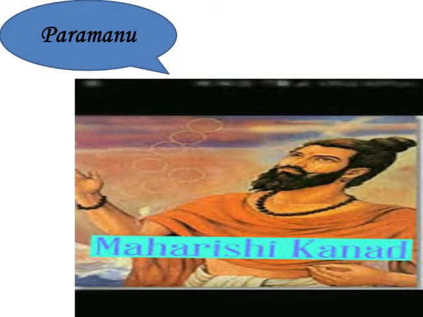In the 6th century, an Indian philosopher named Maharishi Kanad gave us the term Paramanu. Param means smallest, Anu means particles. So Paramanu means smallest particles. Later on, after him, many people explained about small particles called atom.